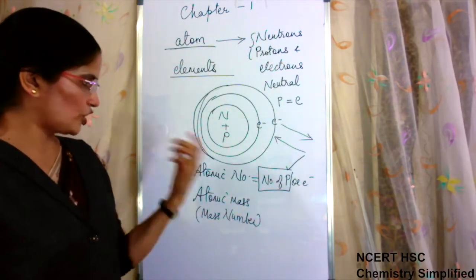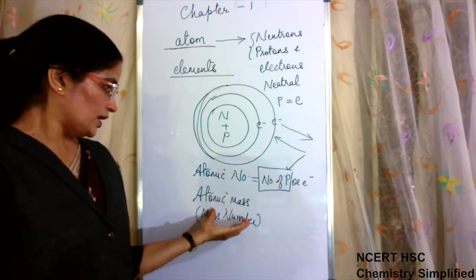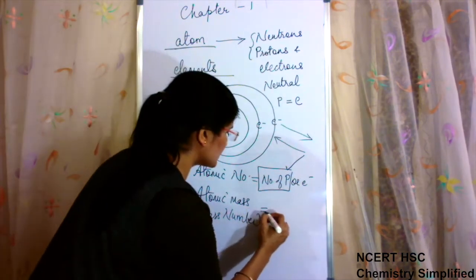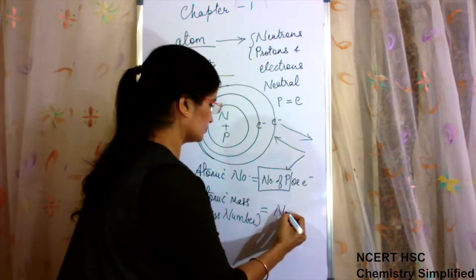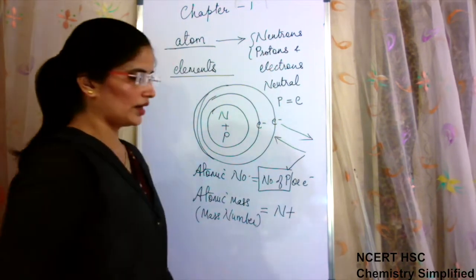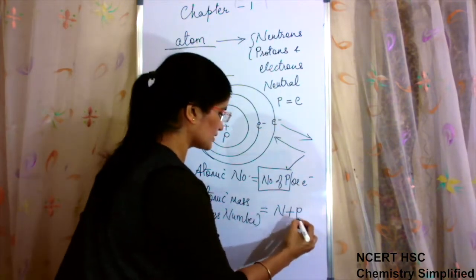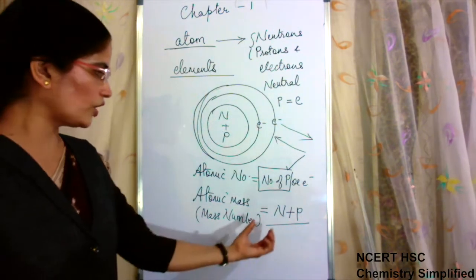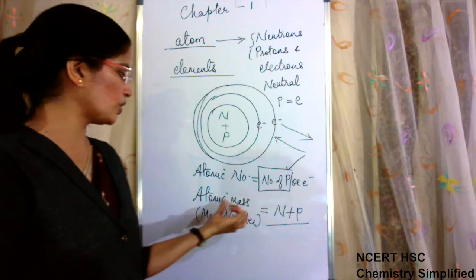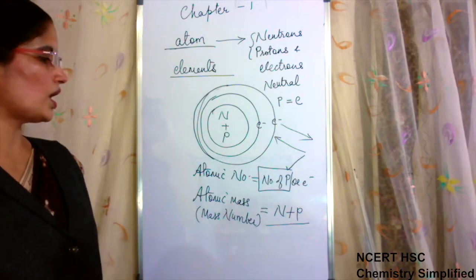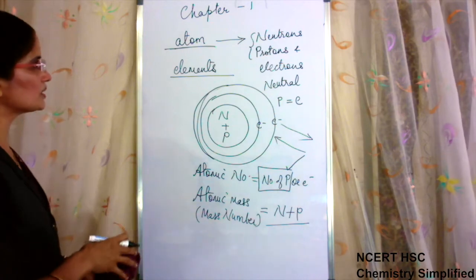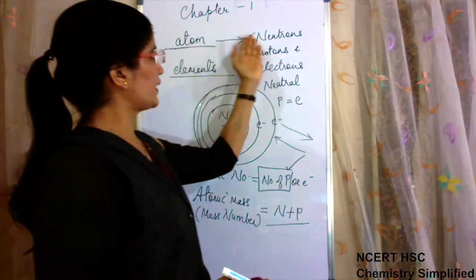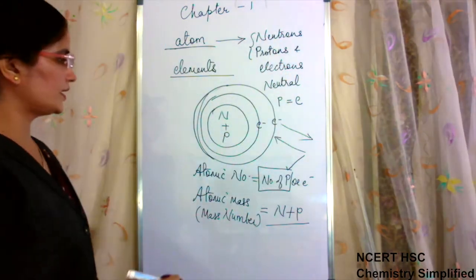Okay, so atomic number. Atomic mass is number of neutrons and number of protons. So the total of number of neutrons plus proton give the value of atomic mass. Okay, so this is about the basic components of atom, neutrons, protons, and electrons.